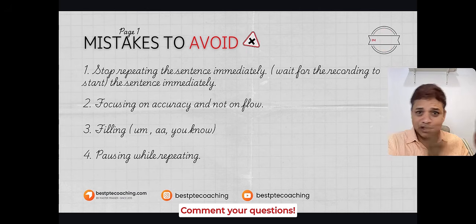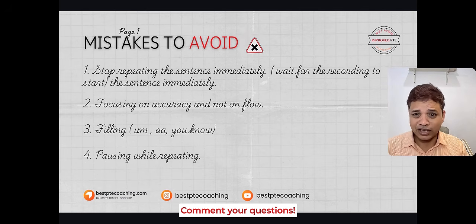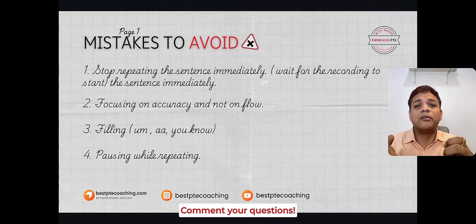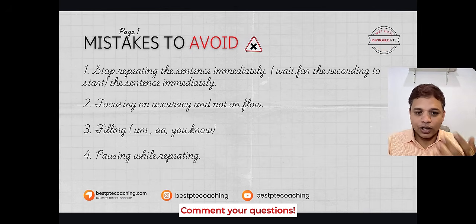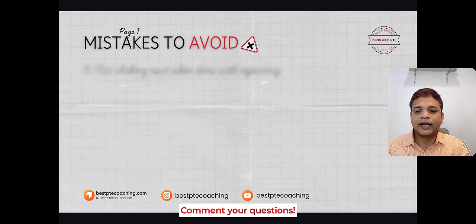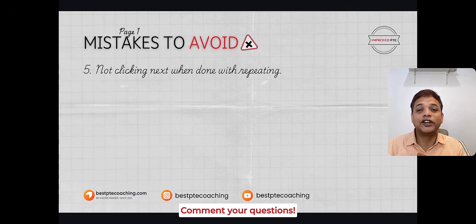It has to go as one unit. No unnecessary pausing in between. Even if there is some scope for a comma, don't pause unnaturally, right? Okay. So the next set is this: not clicking next when you're done with repeating.